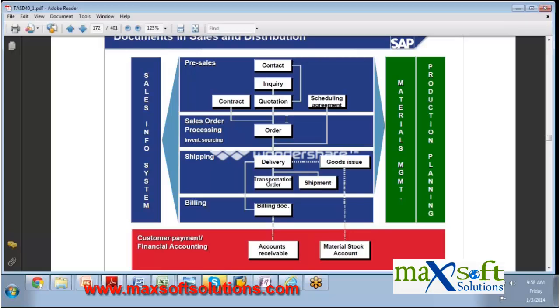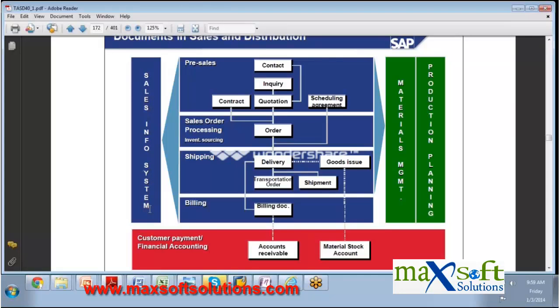It is real time. Suppose entire Asia, they are having an office in Singapore, and they're managing the business around the Asia Pacific locations. Some sales is happening in Hong Kong, some sales in India, but the stock update happens in Singapore, because the regional stores are there, and from Singapore the stock has to go, or some components have to come from Taiwan, some from China. If you don't organize your business well, your sales and distribution will not work. That means your sales and distribution is continuously updating the sales information system.